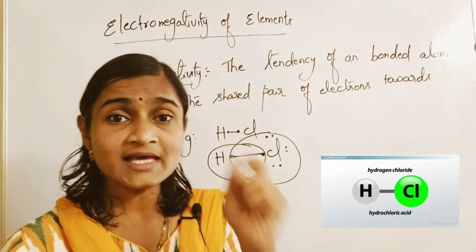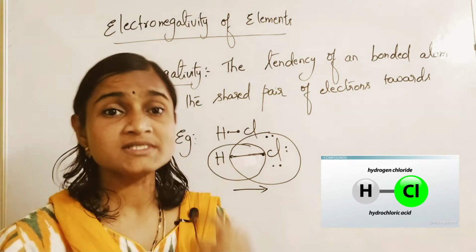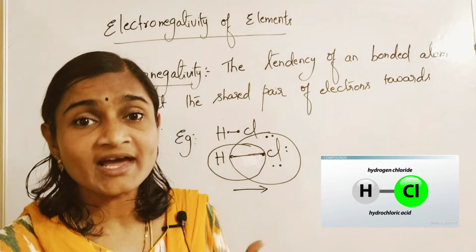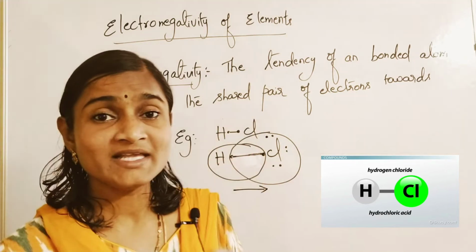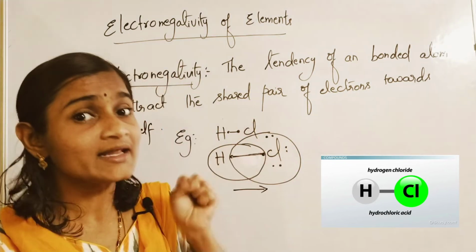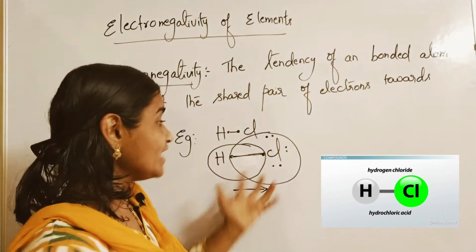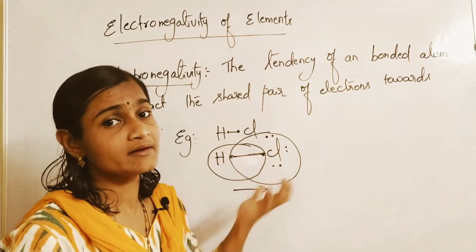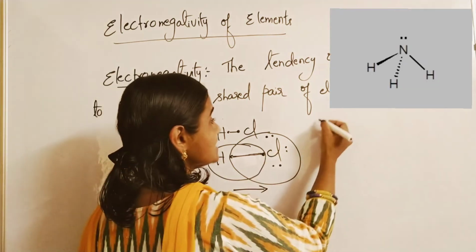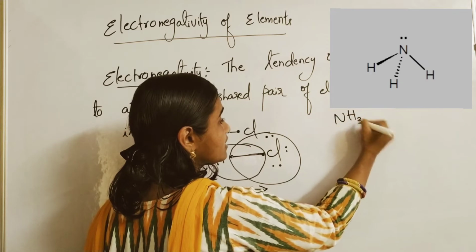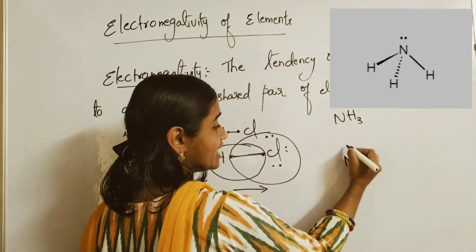If a single element is there, of course it will have its own nature of attracting electrons wherever it can find electrons. That element will have the tendency to attract those electrons. They are fond of electrons. Such kind of tendency. Chlorine is there here. And if you take the example of ammonia, NH3, ammonia is also like that only.